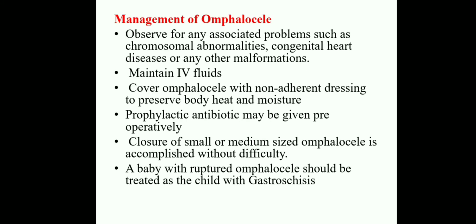Okay, the management of the omphalocele. First, how should it be managed? The baby is observed for any associated problems such as chromosomal abnormalities, congenital heart diseases, or any other malformations, because this is a congenital malformation. When a baby suffers with this congenital malformation of the intestine, mostly they are associated with other congenital malformations, that is congenital heart diseases, and some chromosomal abnormalities, so that should be ruled out.